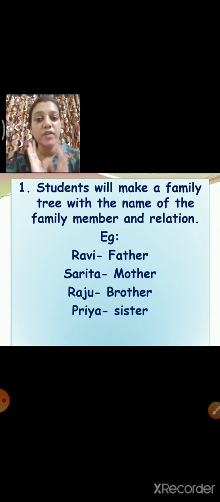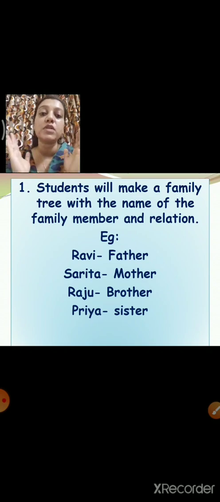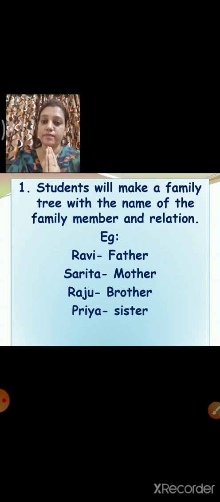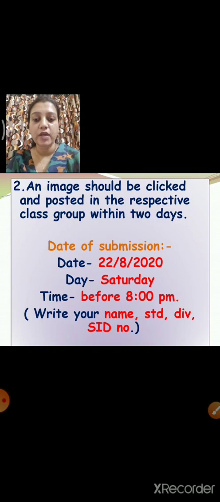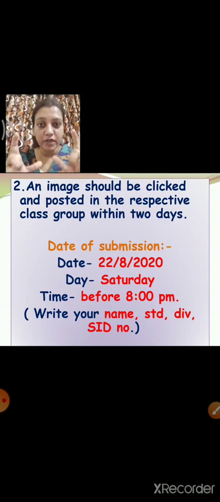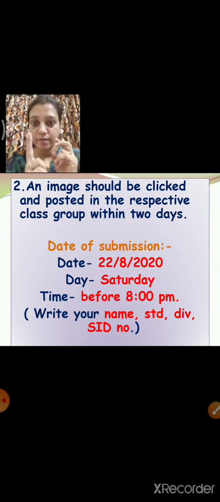Whoever is staying with you at your home, in your family, you are going to write all the names with relation in your family tree. Am I clear? Yes. Okay. An image should be clicked after doing the family tree. When it is completed, you will click the image and you will send it in the respective class group within 2 days. That is 22nd, Saturday, before 8 p.m. you are going to send me the photo on the WhatsApp group.